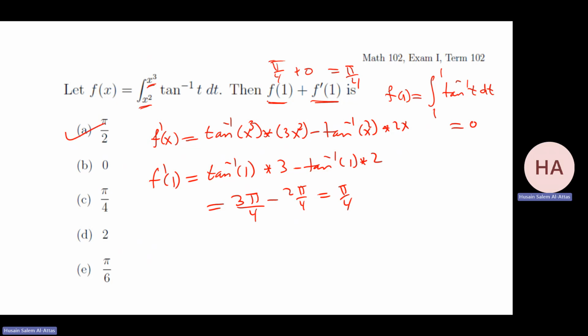The answer is pi over 4. Sorry, this is my answer. That should be the answer, not pi over 2.